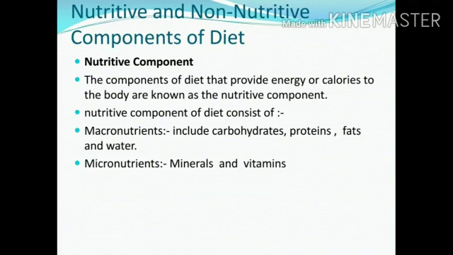The components of diet that provide energy or calories to the body are known as the nutritive components. Nutritive components of diet consist of macronutrients and micronutrients. Macronutrients include carbohydrates, proteins, fats and water. Micronutrients are minerals and vitamins.